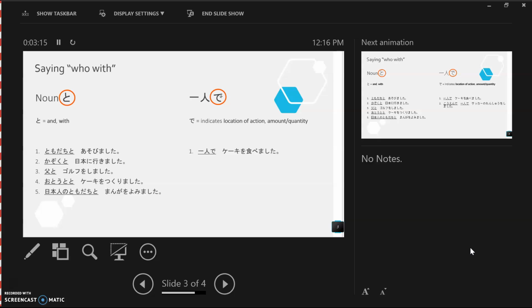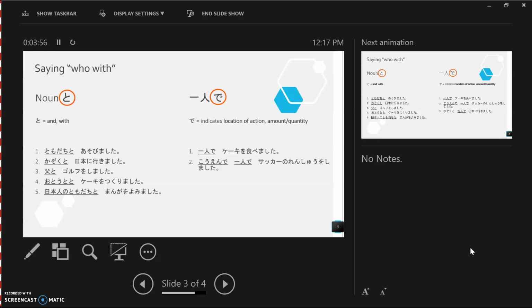一人でケーキを食べました. That means you ate the cake, and altogether how many people did that? Just one person, and that person is the speaker, which is you. Therefore, you ate the cake by yourself. Okay, number 2. 公園で一人でサッカーの練習をしました. So what did you do? You did soccer practice, and you did that 一人で by yourself.